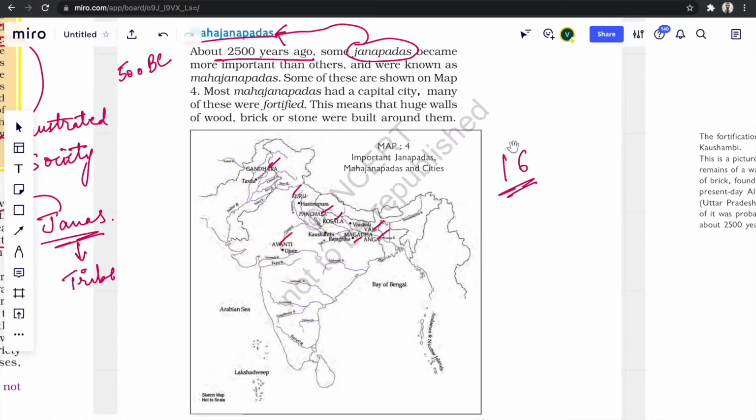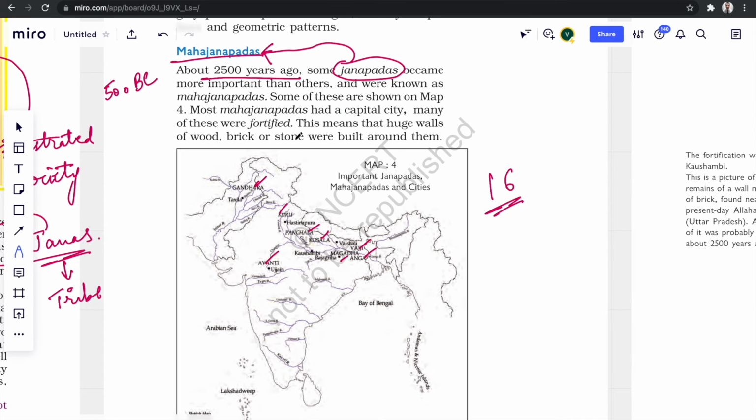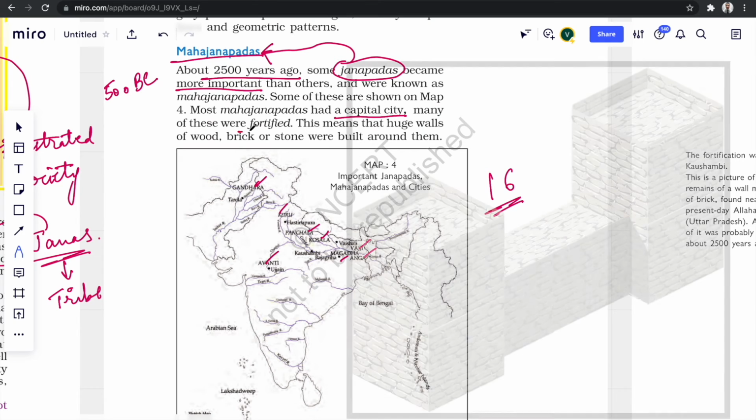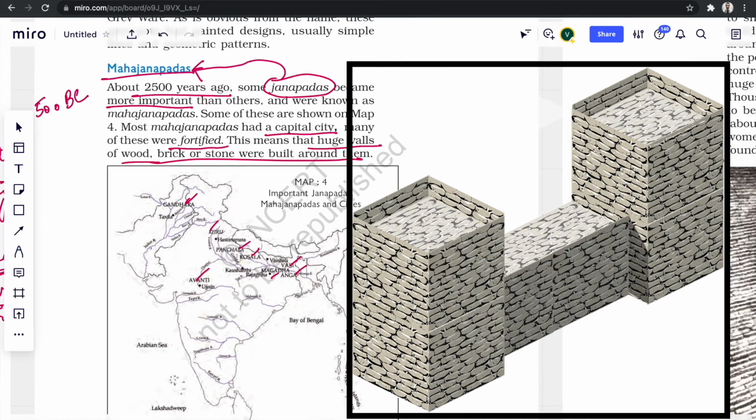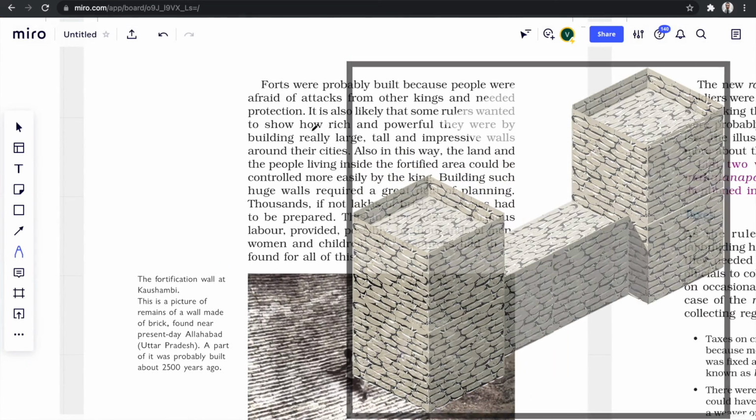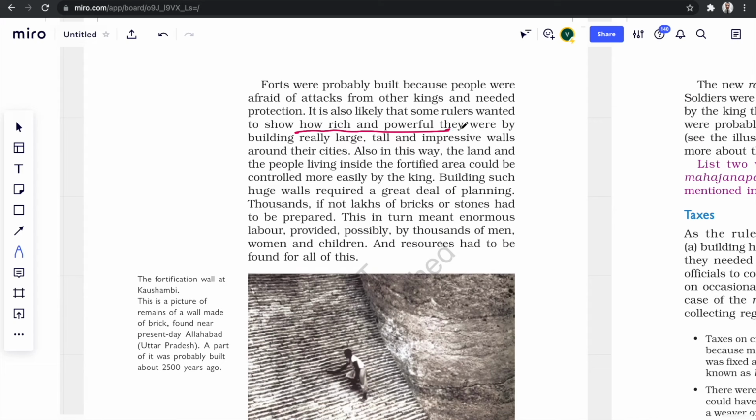As these kingdoms were more powerful than before, they had big capital cities too, which were the power center of entire kingdoms and had to be protected with fortification walls around them. Building these big strong fortification walls was also a good way to show strength at that time, particularly used by the kings of these Mahajanapadas.